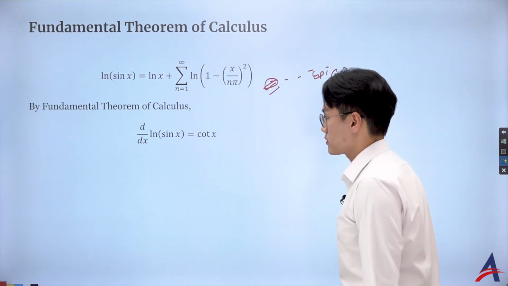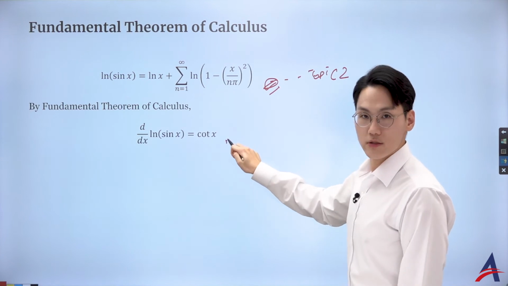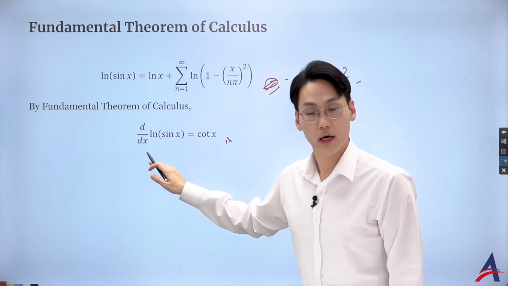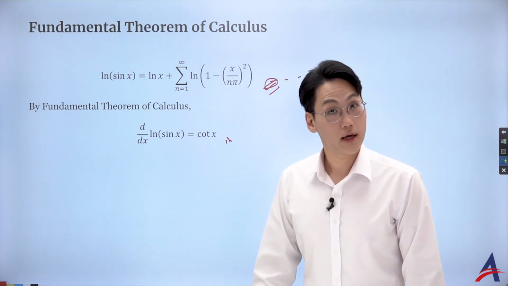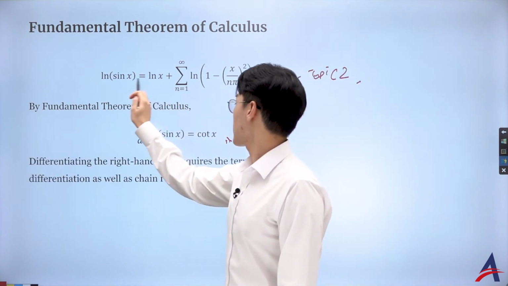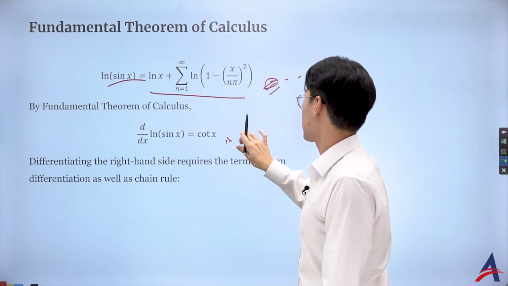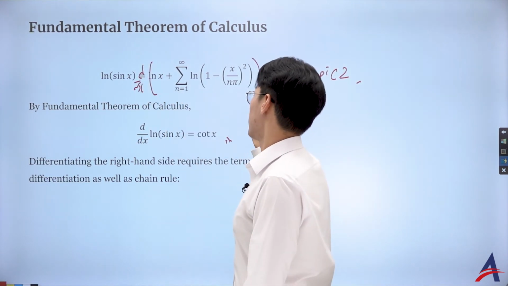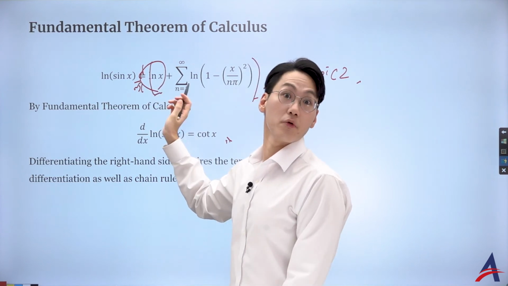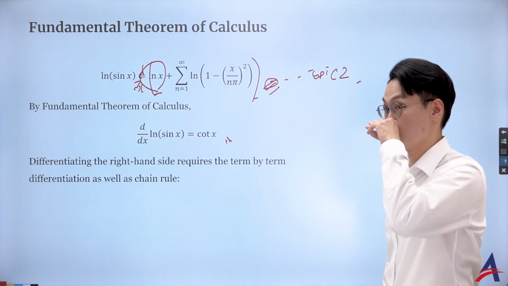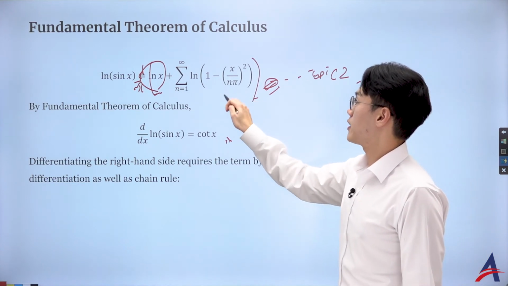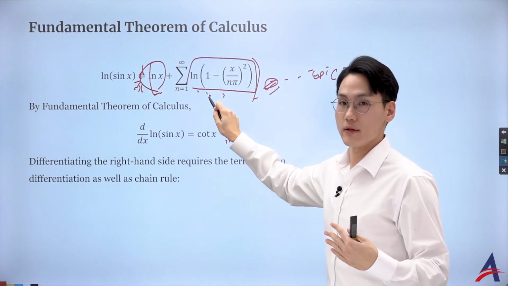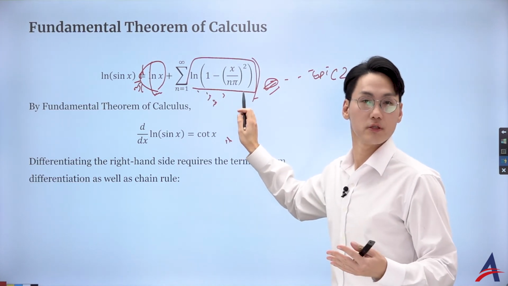By using the fundamental theorem of calculus, we managed to do this integral. Now if you differentiate, you can check yourself using the chain rule, that does become cotangent x. So on the left-hand side, I just have cotangent x. On the right-hand side, it's going to be term by term differentiation, and the first term is pretty trivial. It's a logarithm, so the derivative is simply 1 over x. But realize that the right-hand side is an infinite series, so you are going to differentiate one by one, the general term.